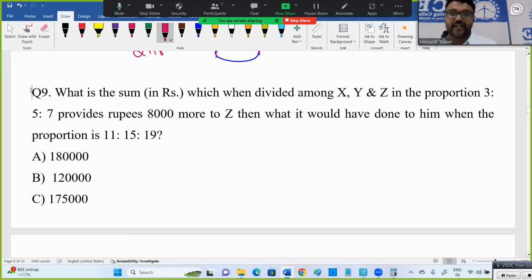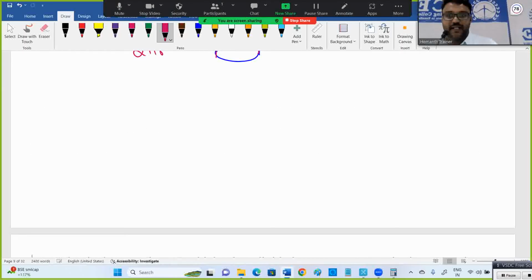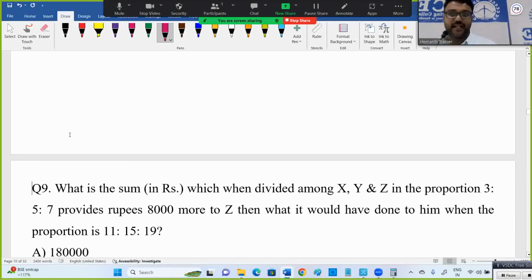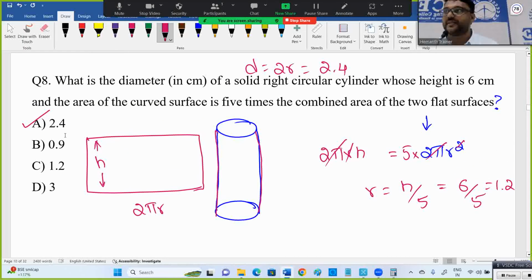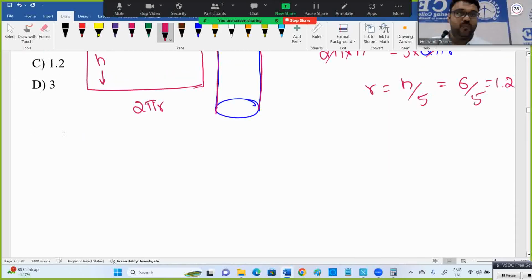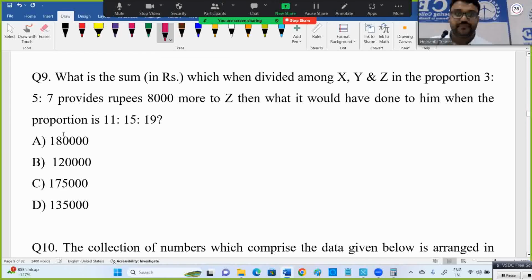Next one is related to ratio, proportion, variation. Ratios, you can mention the ratios topic. Ratio, definitely one question might be there here and there. I hope you understand this previous question. Clear? 20 questions in numerical ability foundation round 1. Then we'll see reasoning also. Then today, if time permits, we'll see advanced quant and advanced reasoning as well. One full set, we'll get the idea of what they're asking.